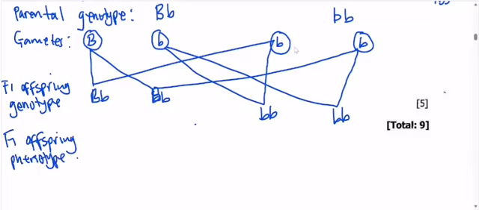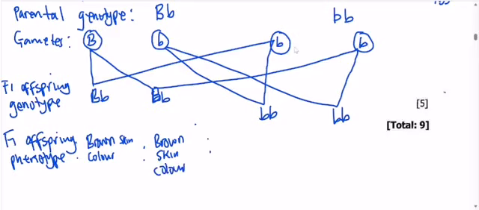Now, since we are looking at skin color, we look at our first one here. This is heterozygous, so B is dominant and it's brown. So this is brown color, or you can say brown skin color. Again the other one is the same, brown skin color.